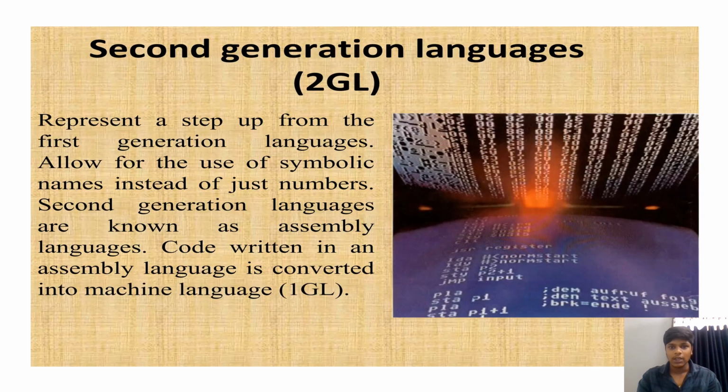So let me see the language of the second generation. It is a step up from the first generation language, allowing the use of symbolic names instead of just numbers. Second generation languages are known as assembly language. Code written in assembly language is converted into machine language. Example: 2GL.